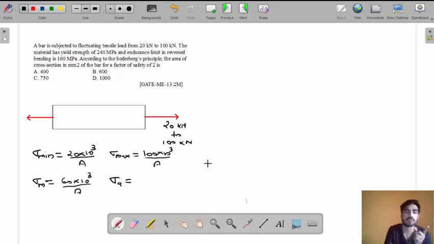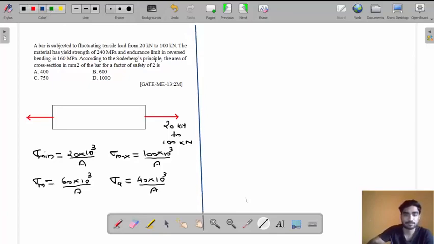And sigma a, what will you get? 100 minus 20 means 80, divided by 2 means 40 kilonewton. 40 kilonewton divided by area. So this will be sigma a, and this will be sigma m. We have found sigma m and sigma a, my friend.